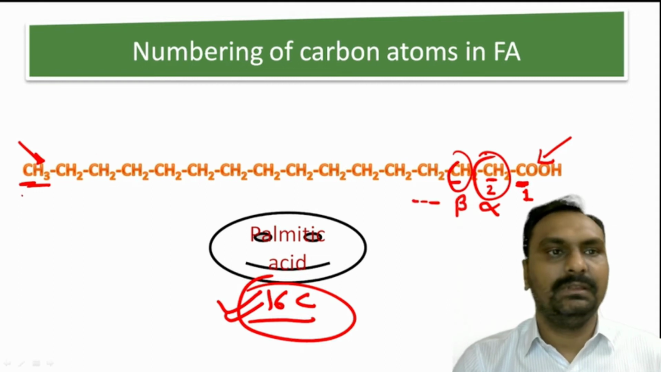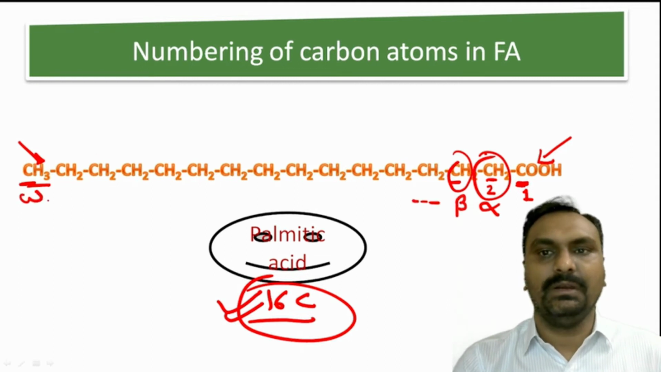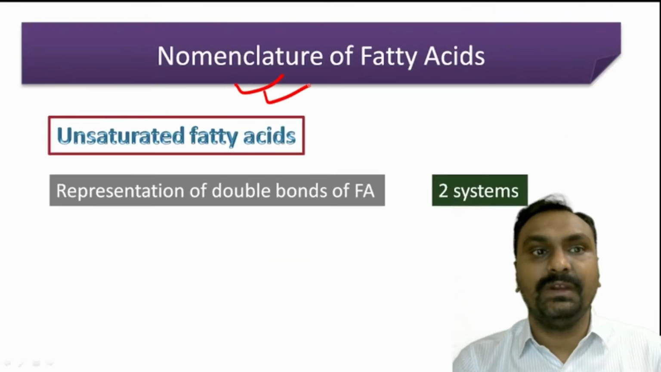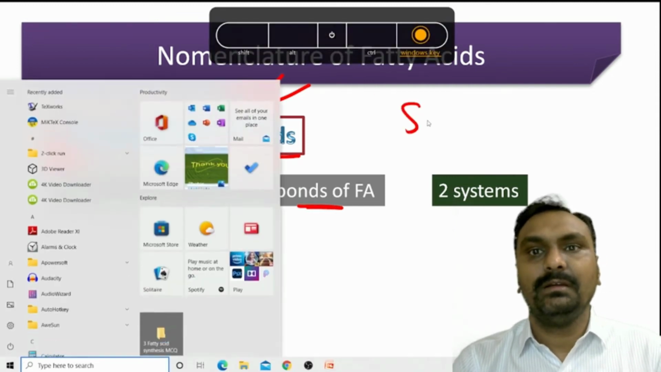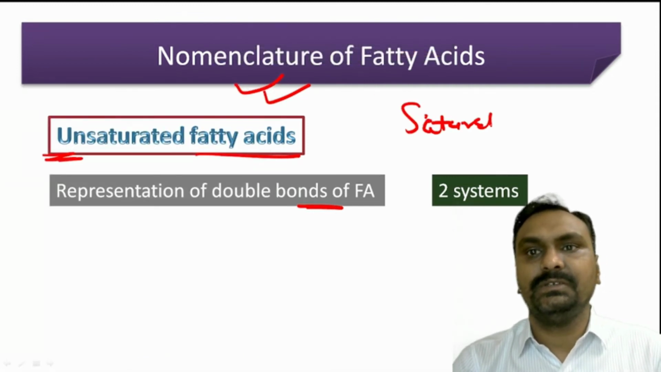The last carbon is called the omega carbon. Okay. Now the nomenclature of the fatty acid. For the unsaturated fatty acid, the representation of the double bond, as we know, unsaturated fatty acid has a double bond, while the saturated fatty acid has no double bond.